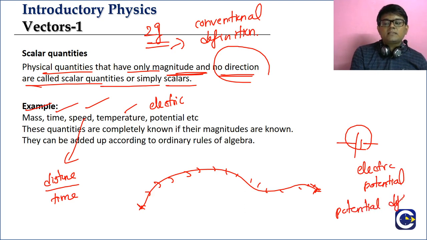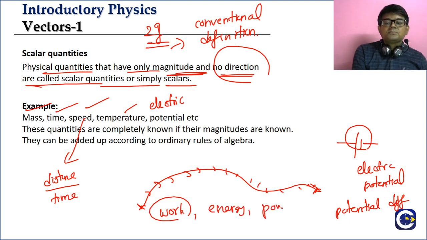Similarly we have things like work, energy, power. All these are scalar quantities.